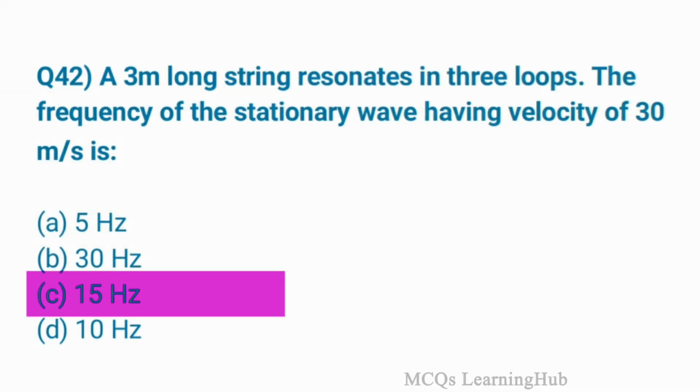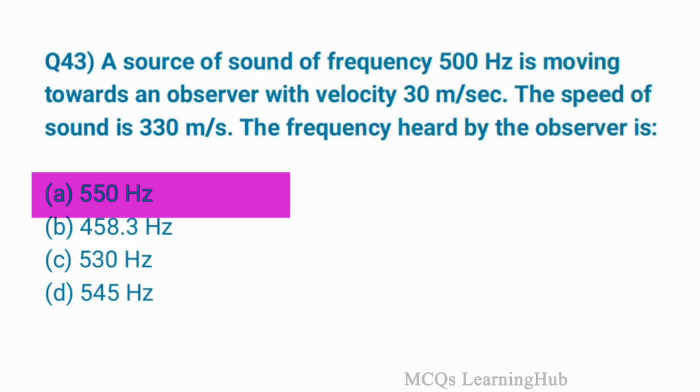A 3 meter long string resonates in 3 loops. The frequency of the stationary wave having velocity of 30 meters per second is option C, 15 Hz. Question 43. A source of sound of frequency 500 Hz is moving towards an observer with velocity 30 meters per second. The speed of sound is 330 meters per second. The frequency heard by the observer is option A, 550 Hz.